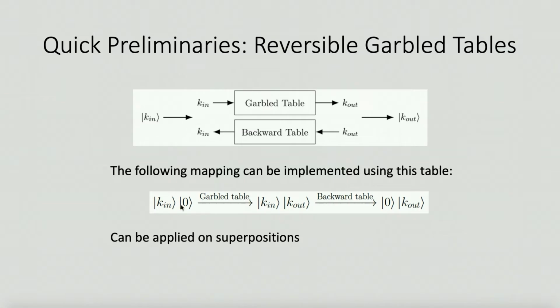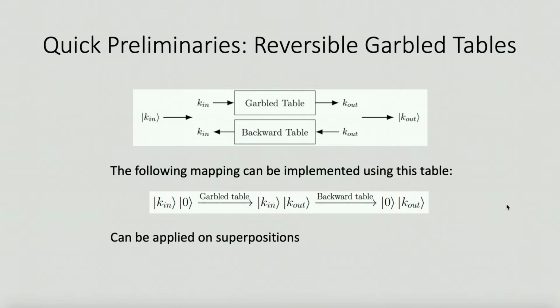Given a quantum state which encodes the superposition of key combinations, the server can first use the forward table to compute the output keys, then use the backward table to erase the input keys. Overall, this construction allows the server to map the input keys to outputs quantumly, which will be useful in our construction later.